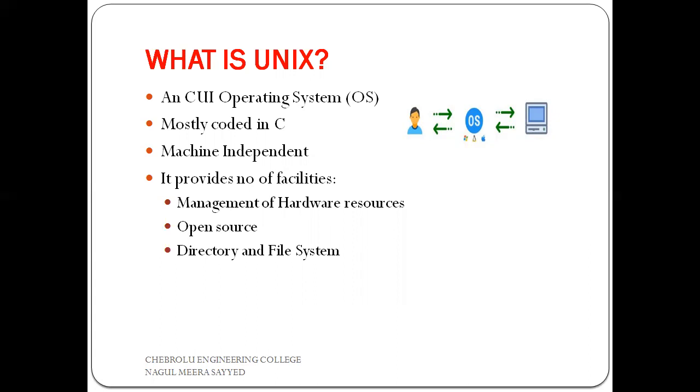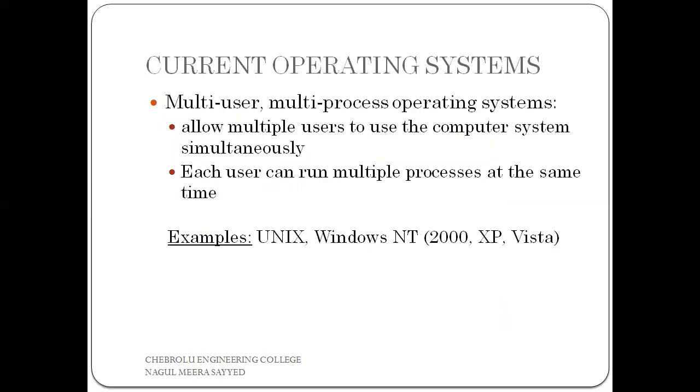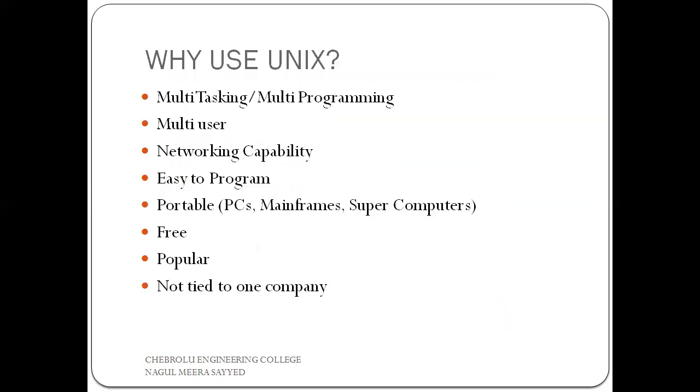Here we discussed some facilities of Unix. What are those? Management of hardware resources and also open resource, and the next one is a directory and file system. The next one is types of operating systems. There are three different types: single user, single process operating system; single user, multi-process operating system; and the last one is multi-user, multi-process operating systems.